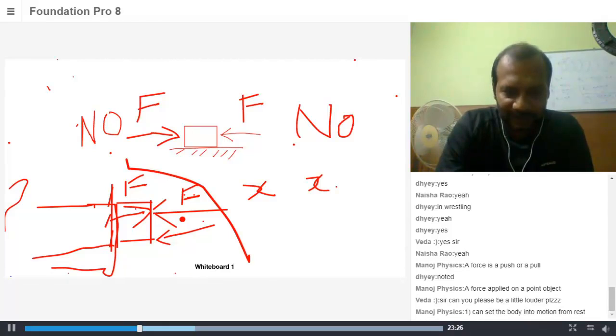All this together can be stated as: a force changes the velocity of a body.